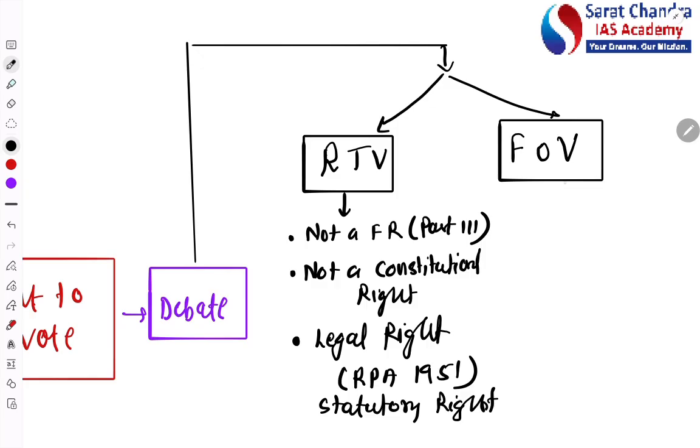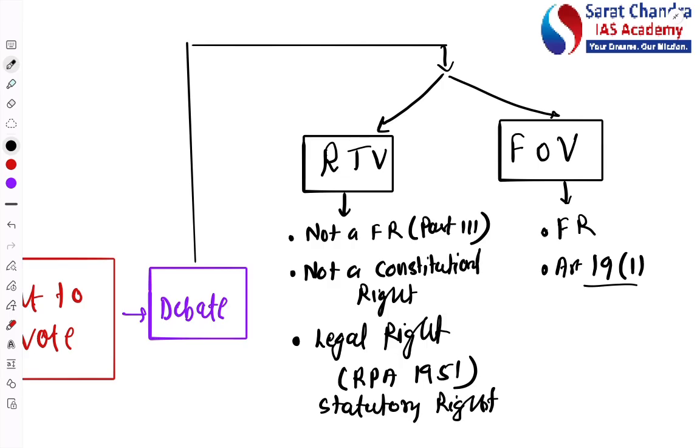Now next, what does freedom of vote mean? The central government is saying that this freedom of vote is a fundamental right. Fundamental right means it is a part of our Part 3. Ask me, which part? Part 3. Which article? Article 19(1). Because through exercise of the right to vote, we are exercising our freedom of speech.